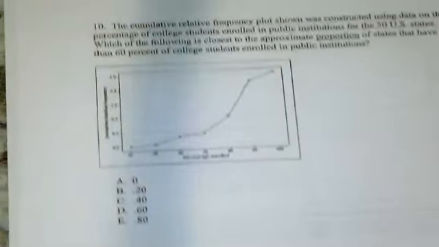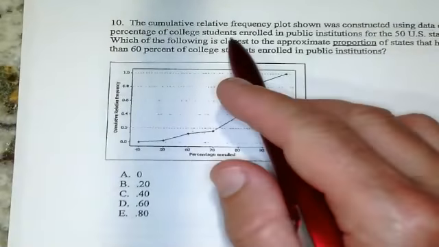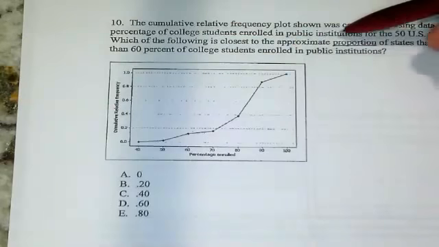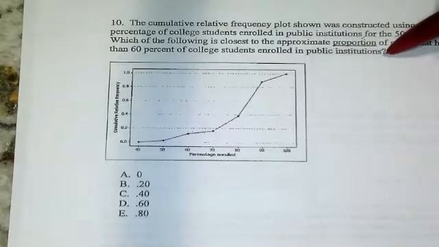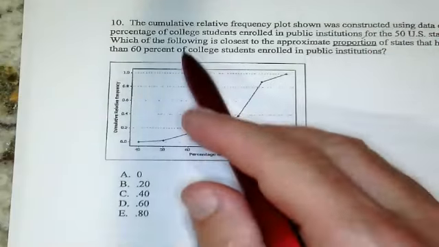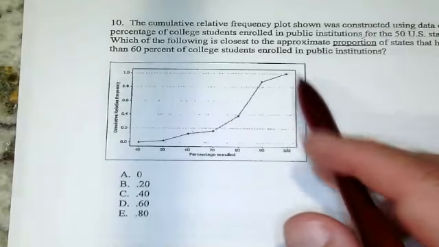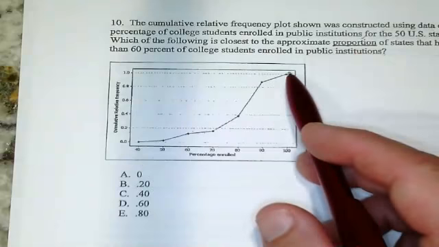Number 10. The cumulative relative frequency plot shown was constructed using data on the percentage of college students enrolled at public institutions. They love this topic. Which of the following is closest to the approximate proportion of states that have fewer than 60% of college students enrolled in public institutions? Okay, so this is the cumulative frequency.